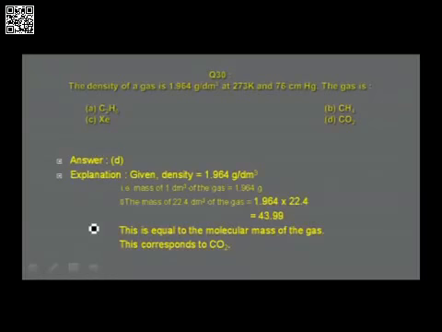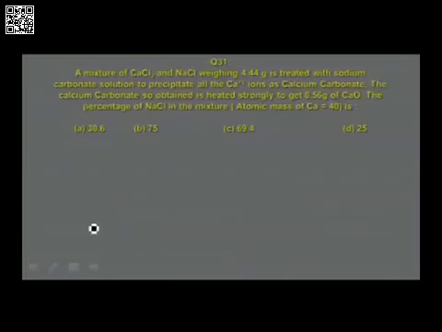Why should I calculate for 22.4 decimeter cube? That gives the molar mass, because we discussed already molar volume, molar mass, Avogadro number, mole, they are all interrelated. Therefore, calculate the mass of 22.4 decimeter cube of the gas. The answer you get is 1.964 into 22.4, that is equal to 43.99, and that answer is found in option D. Go to the next one.